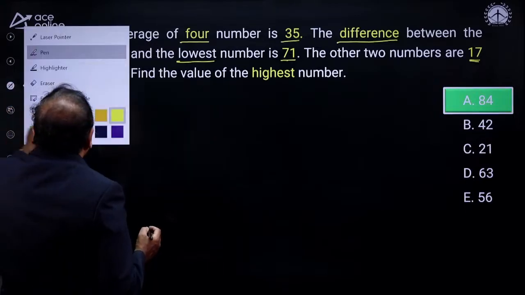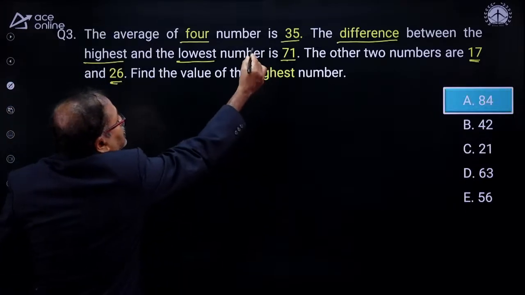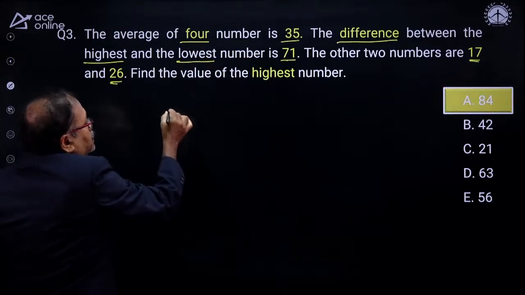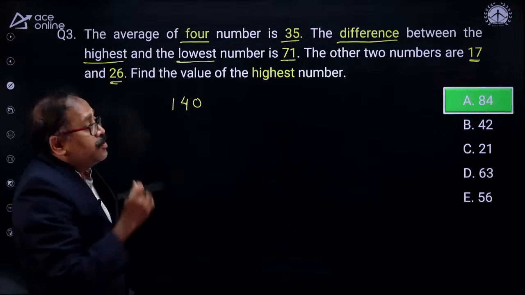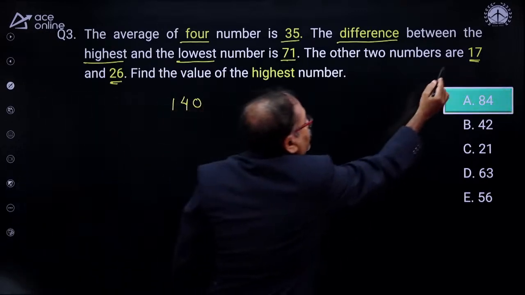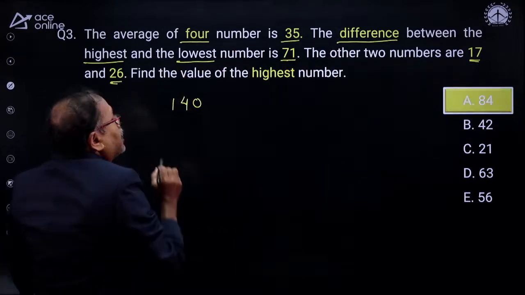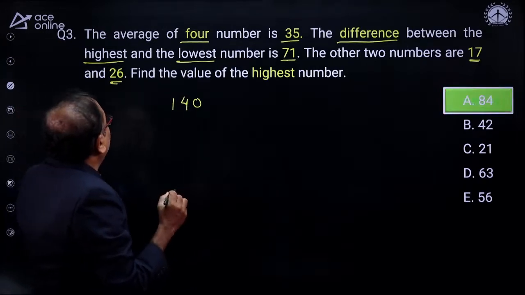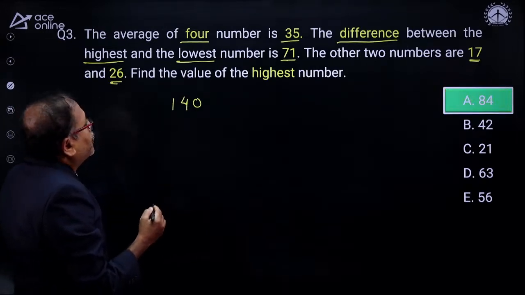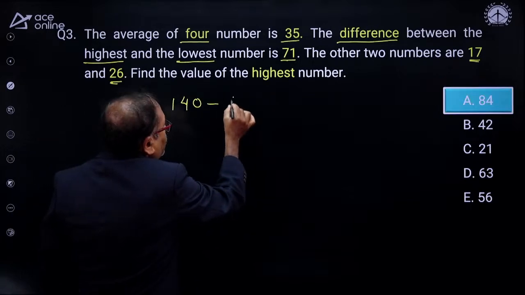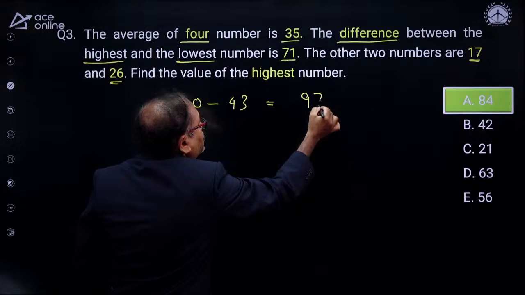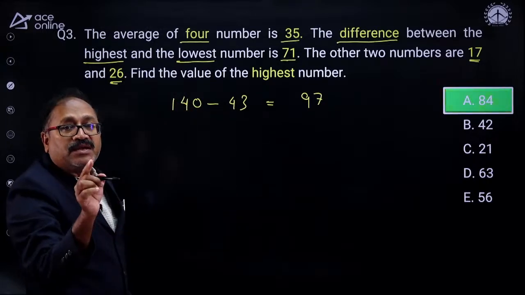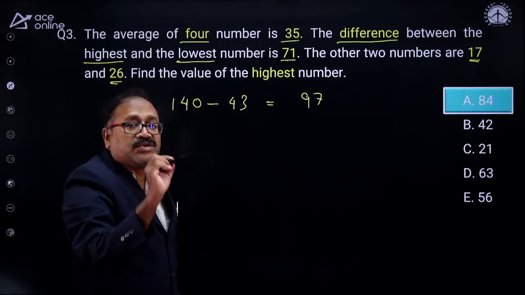Now, how do we answer this question? I know the total is 35 into 4, and that is 140. This is what the total is. Now, out of which I already know the 2 numbers, that is 17 and 26. So, 26 plus 17 is 43. So, if I take out this 43 from here, yes, look at this one, I am getting 97, and this 97 is nothing but the highest plus lowest.